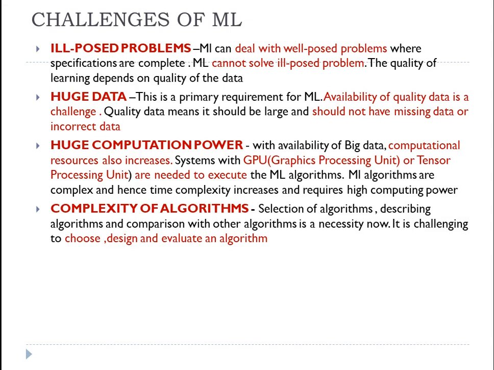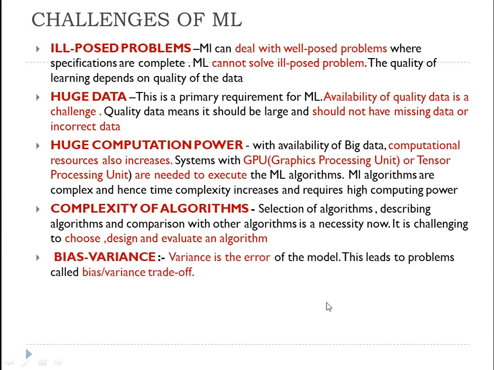Therefore it's challenging that you not only choose appropriate algorithms, but also describe, design and evaluate them. And normally we also do a lot of comparison of your algorithm with another algorithm. So there is a lot of complexity involved with these algorithms in machine learning.